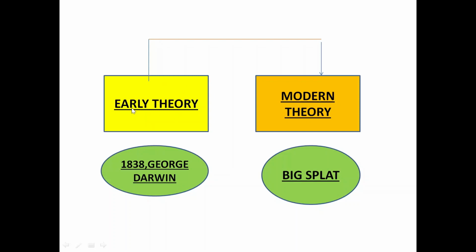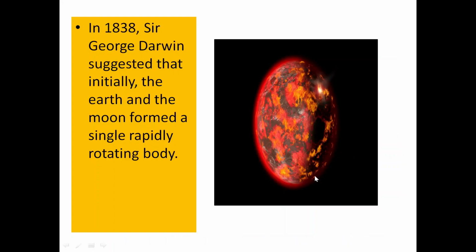Like in the origin of the earth, we have seen that there were two types of theories, early theories and the modern theory. Similarly, in the case of the moon also we have the early theory and the modern theory. What about the early theory? It was presented in 1838 by Sir George Darwin. And what about the modern theory? It is known as the big splat event or the giant impact. Let us see. This is Sir George Darwin.